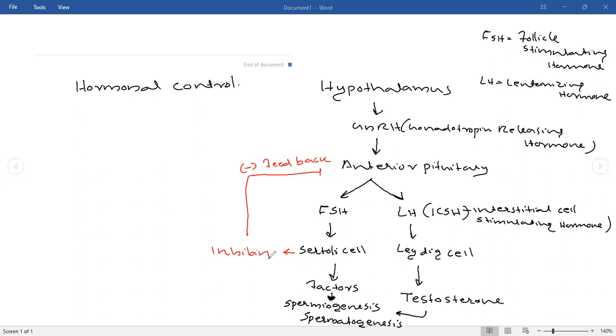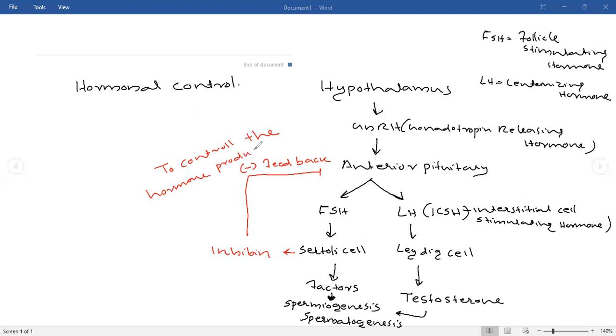So for that time period, just stop the production of FSH and LH. That message goes from the Sertoli cell, which can inhibit the anterior pituitary. So negative feedback is to control the hormone production.